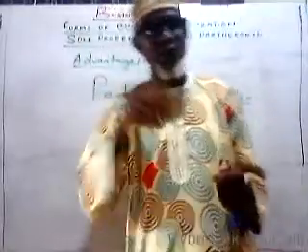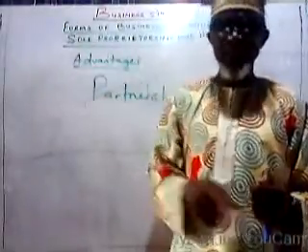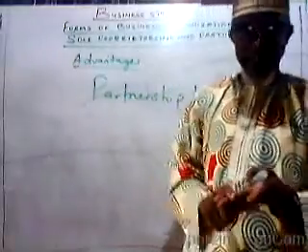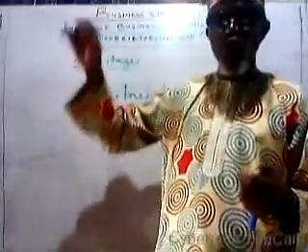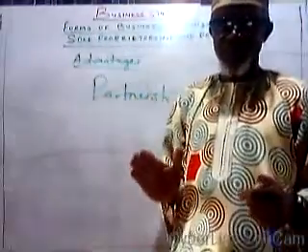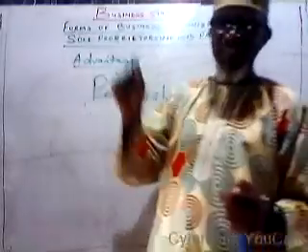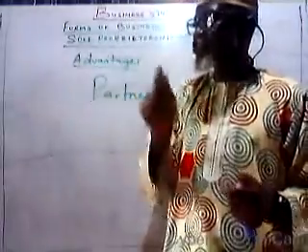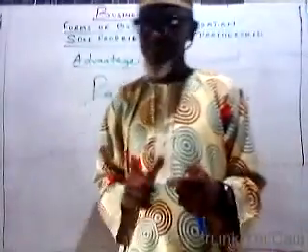So I can define it for you now as a business organization controlled, organized, and financed by 2 to 20 people at a time. The owners should not exceed 20. The owners are between 2 and 20.